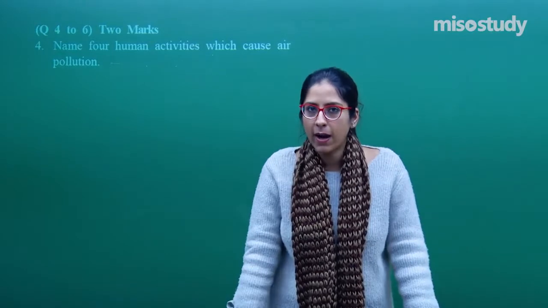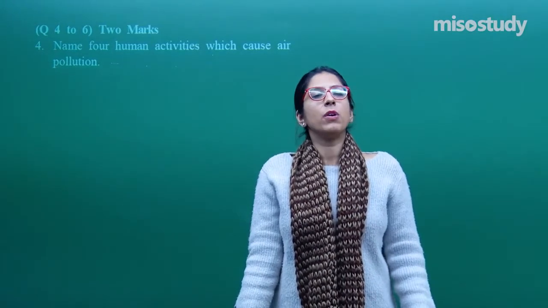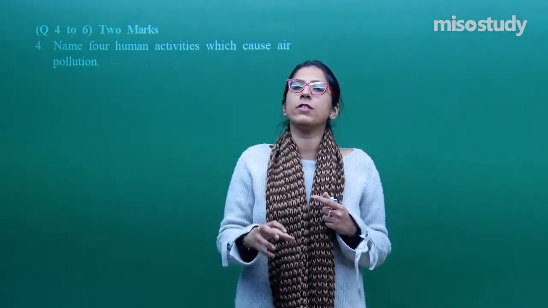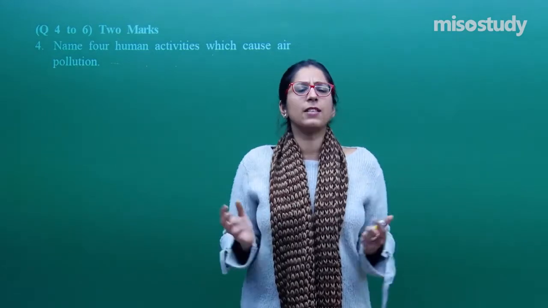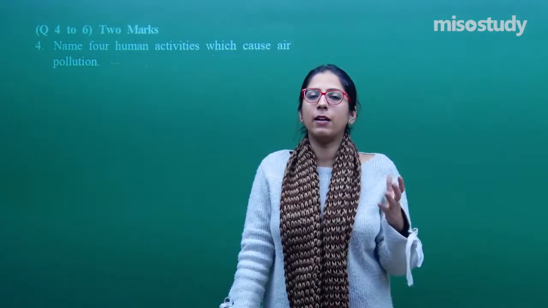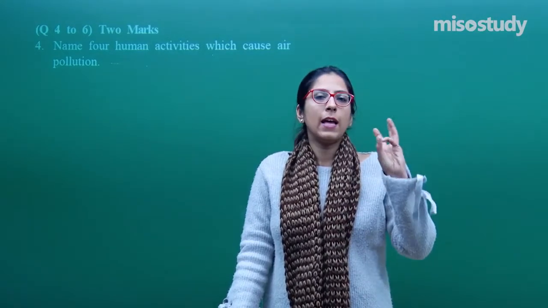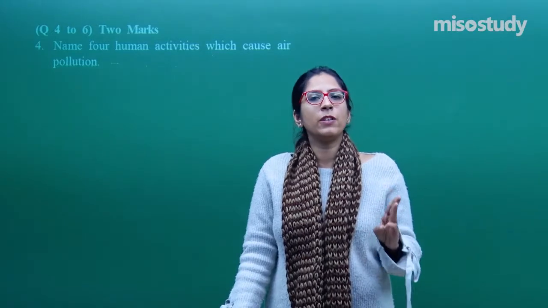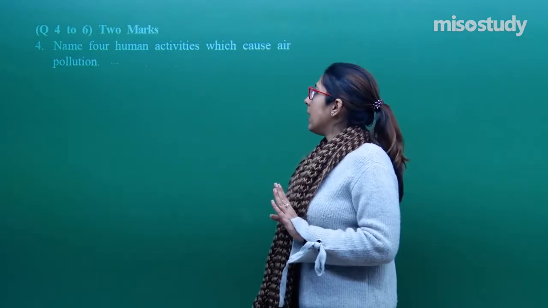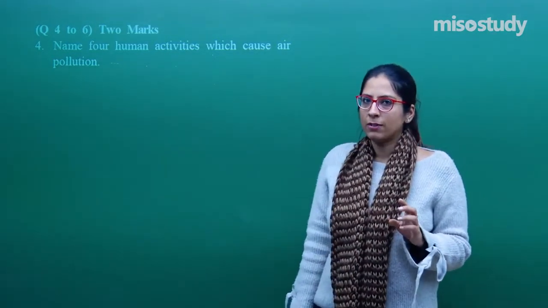Because when we inspire, just do one thing, take a deep breath. And what will happen? Lots and lots of oxygen enters into your body. So the first organ which is affected is your lung. It's quite definite that our lungs will be exposed to these chemicals and we will suffer from the diseases associated with it, like problems in breathing such as asthma and bronchitis. So they are asking for 4 human activities which can cause air pollution.